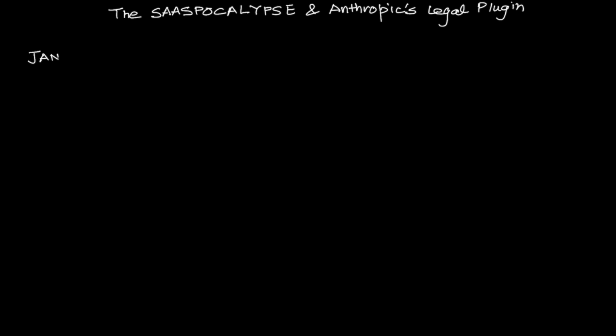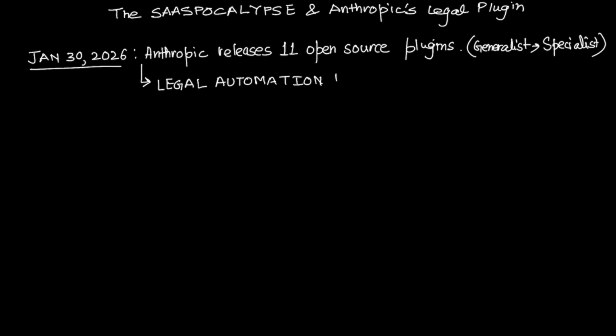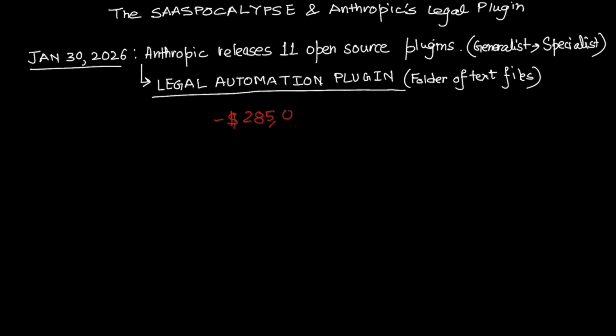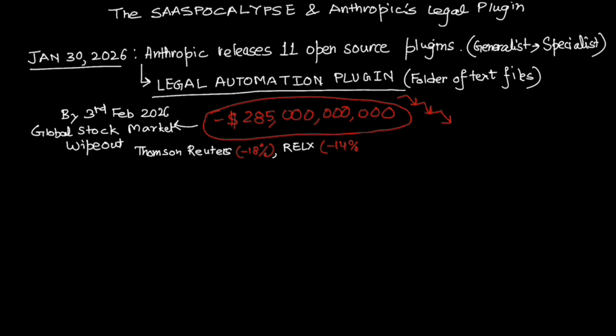On Friday, January 30th, 2026, Anthropic didn't just update a chatbot. They released a suite of 11 open source plugins that quietly transformed their AI from generalist into a specialist. One of those plugins, the Legal Automation plugin, was just a folder of text files. But by the end of 3rd February, that folder had wiped $285 billion off the global stock market. Thomson Reuters down 18%, RELX down 14%, LegalZoom decimated.